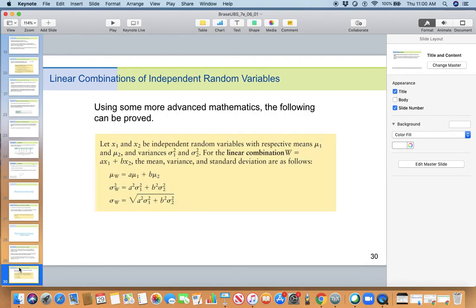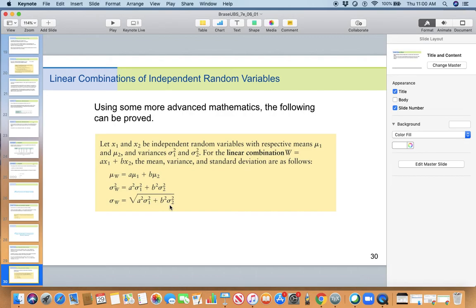And you can show using advanced mathematics that the mean of W is the mean of the first variable times A plus the mean of the second variable times B. All right. What about standard deviation? The standard deviation of the new W is the square root of A squared sigma 1 squared plus B squared sigma 2 squared.